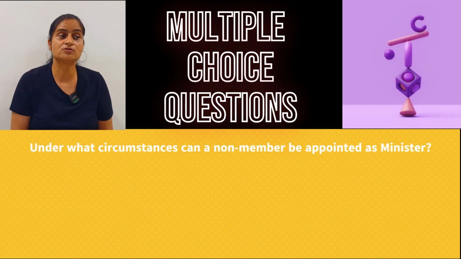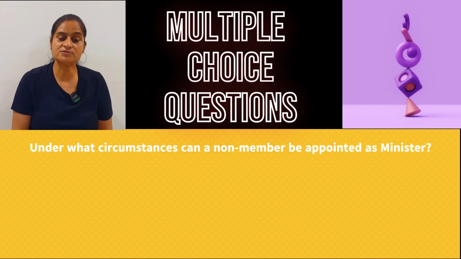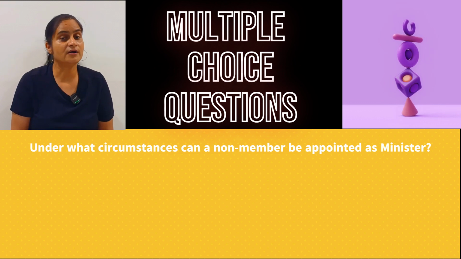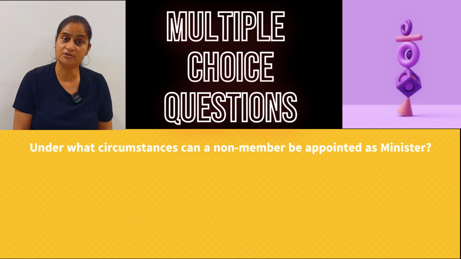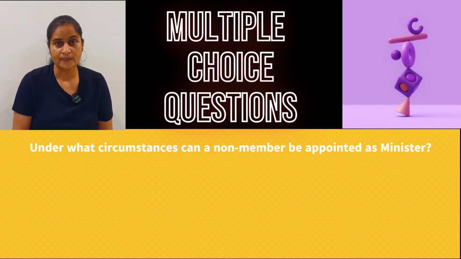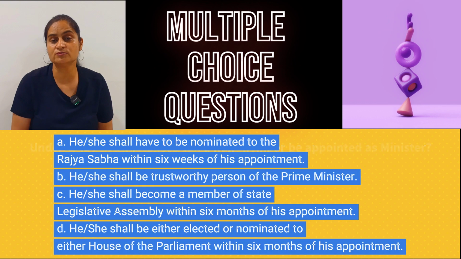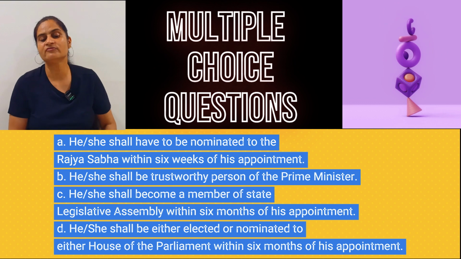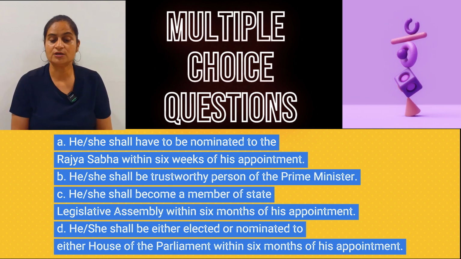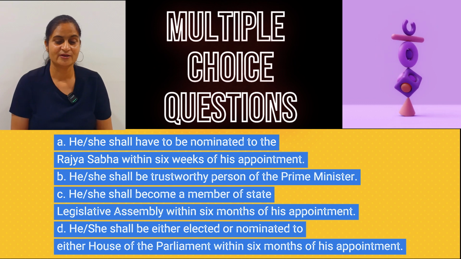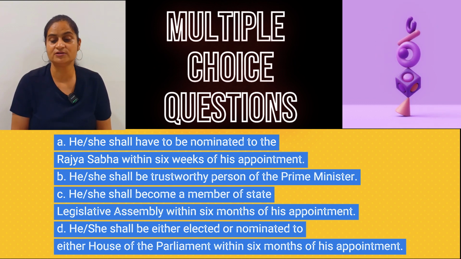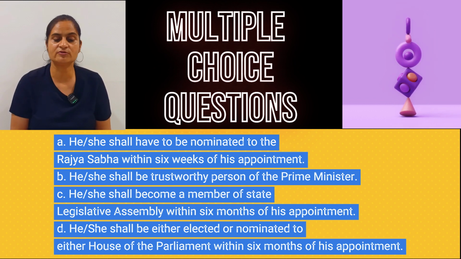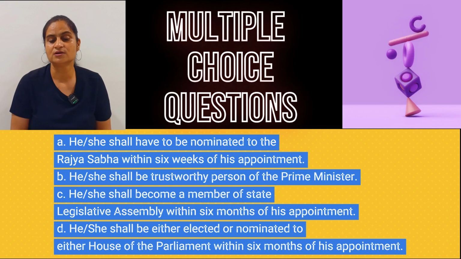So now the question based on this news article is, under what circumstances can a non-member be appointed as a minister? Now Smriti Irani contested the elections from Amethi, but she lost the elections. She was not a winner. Even then she was appointed as a Human Resource Minister. How? So your options are, he shall have to be nominated to the Rajya Sabha within 6 weeks of his appointment. He shall be a trustworthy person of the Prime Minister. He shall become a member of State Legislative Assembly within 6 months of his appointment. He shall be either elected or nominated to either House of the Parliament within 6 months of his appointment.